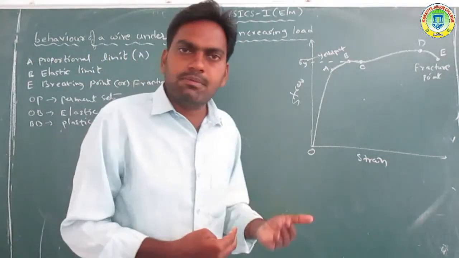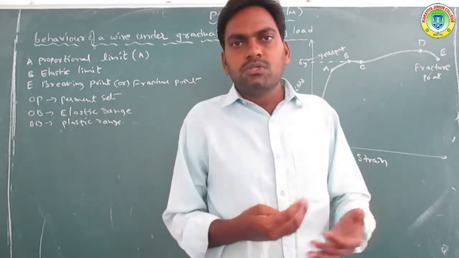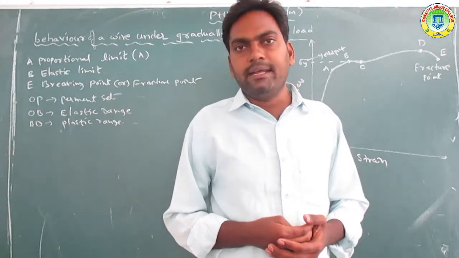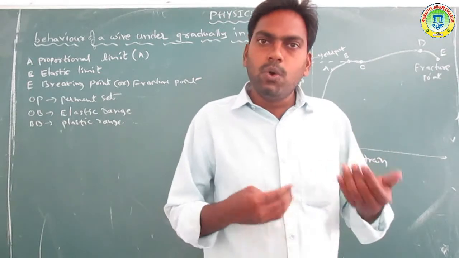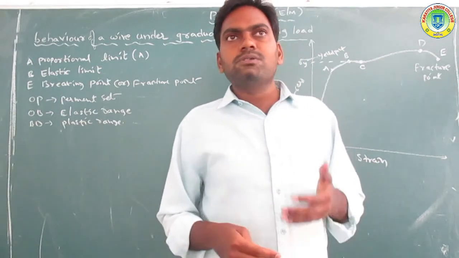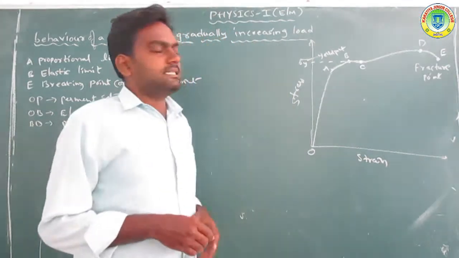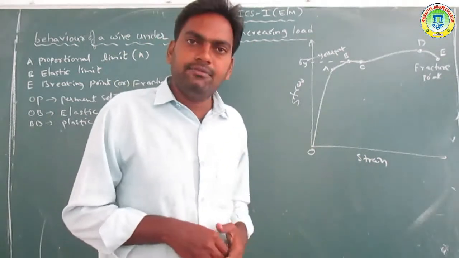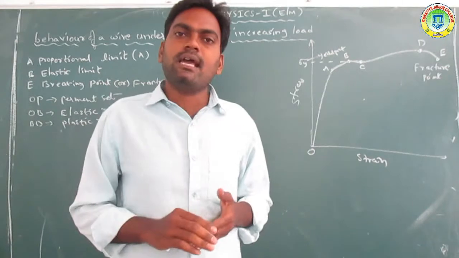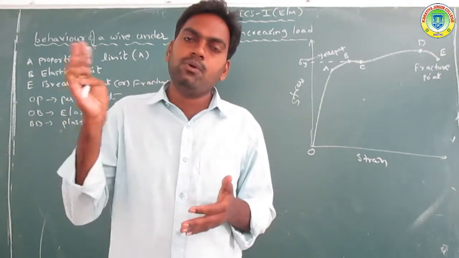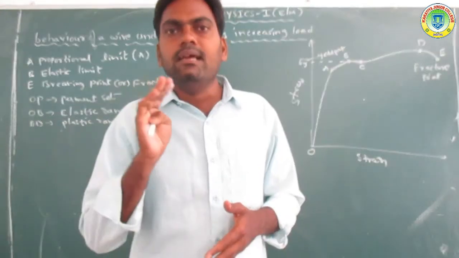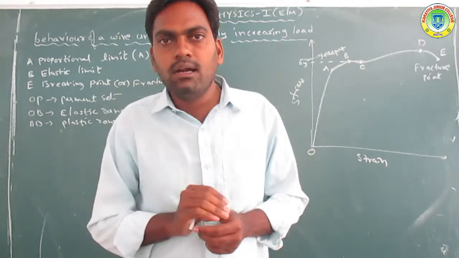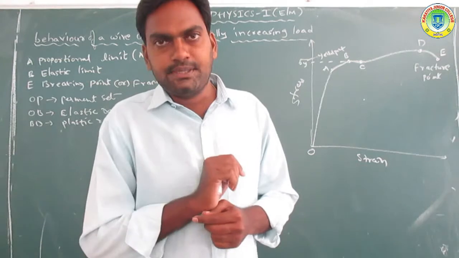The maximum stress is applied, producing strain on the wire. The stress is directly proportional to the strain and obeys Hooke's law along the straight line OA observed from the graph. OA is within the elastic limit, and Hooke's law is obeyed. OA is called the proportionality limit.